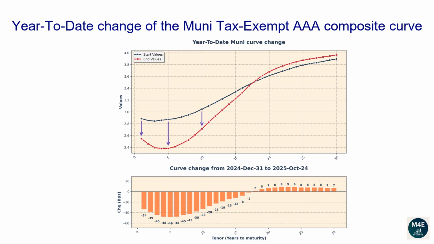The 1-year tenor changed -34 basis points. The 2-year tenor changed -39 basis points. The 5-year tenor changed -49 basis points. The 10-year tenor changed -33 basis points. The 20-year tenor changed 7 basis points. The 30-year tenor changed 7 basis points.